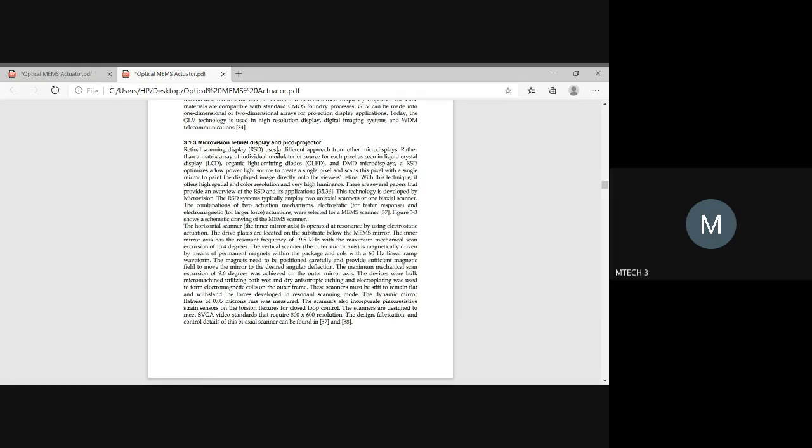If your retina is not capturing the image properly and reflecting back, you might see the same person standing somewhere in an inclined position. Then it looks odd for you where to focus. Even though the person is standing in front of you, you may focus on some inclined position. That shows that the retinal display is not proper. The microvision capability of the retina is not proper. To overcome that, you can use a micro or nano device with the help of optical MEMS application.